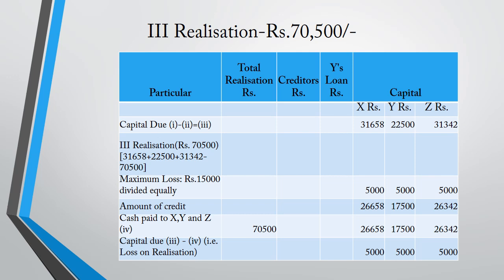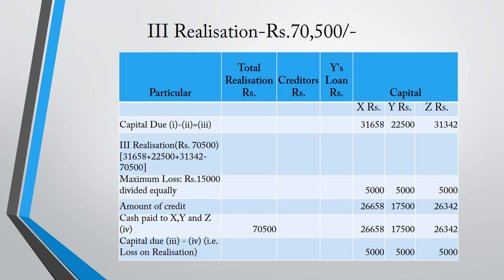The capital due 31,658 minus loss gives the amount credited to X, 26,658. For Y, capital due 22,500, loss 5,000, the amount credited is 17,500. For Z, 31,342, the loss 5,000, the amount credited is 26,342.